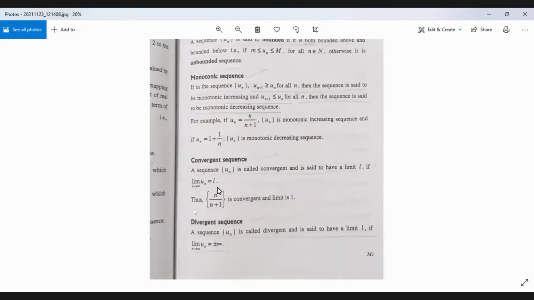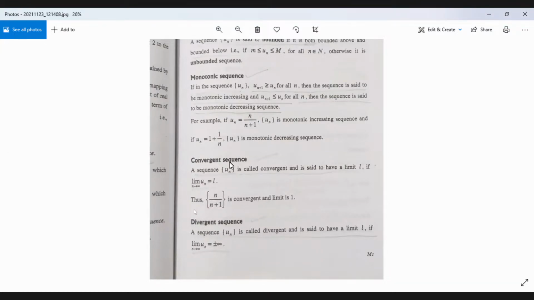Next is convergent sequence. A sequence u_n is said to be convergent and is said to have a limit l if the limit as n tends to infinity of u_n equals l. For example, let us consider the sequence 1, 1/2, 1/3, 1/4, etc. So we can see that the terms are tending towards 0.